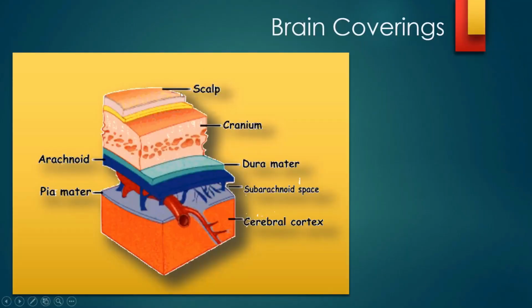Further, if you look at this again, skin, that is the scalp, this is the skull, cranium is skull, dura mater, the green color, the blue color called the arachnoid, and this is the subarachnoid space. Here the blood vessels are going, and this is the pia mater, and this is the brain matter, or what you call the cerebral cortex. So these are the coverings. There are 4 important coverings: pia mater, arachnoid, dura, and the skull. So these are the 4 coverings for the brain.